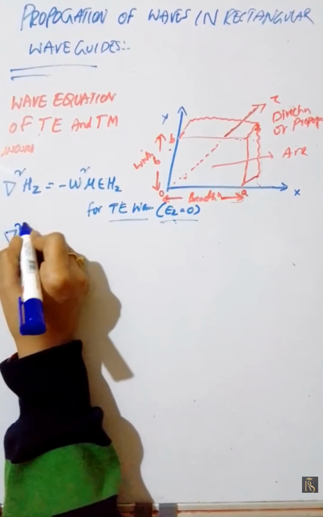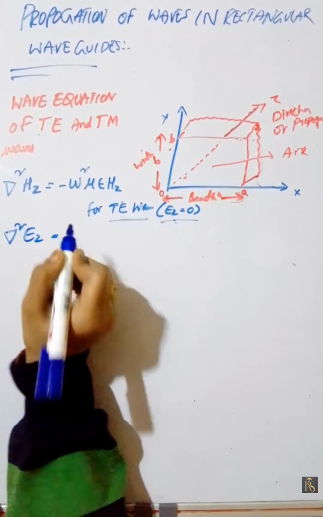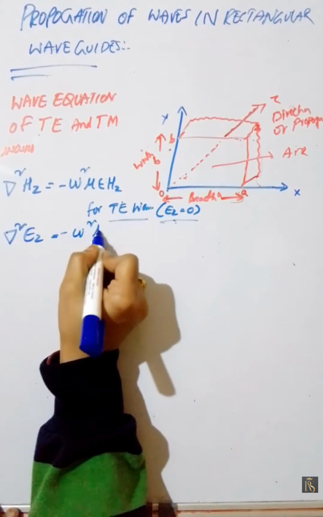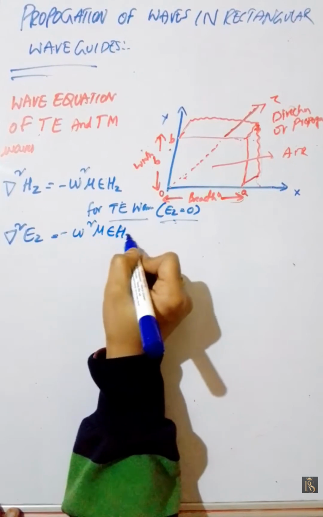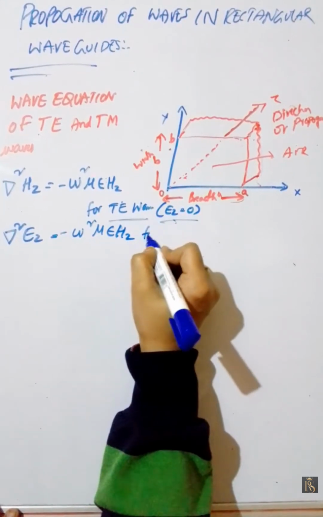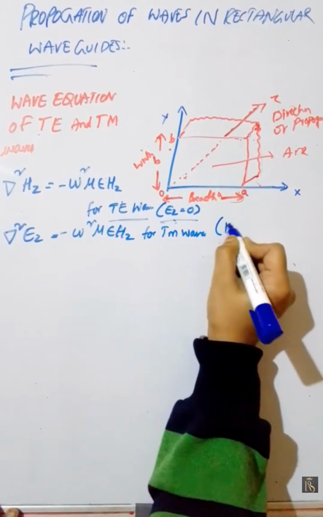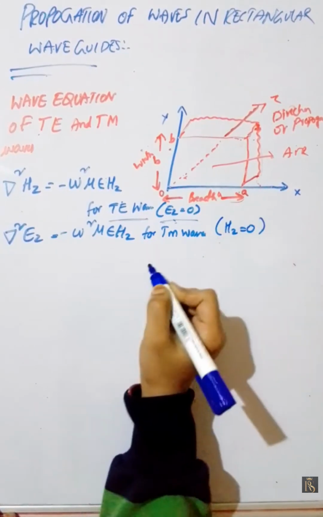Whereas del square Ez is equal to minus omega square mu epsilon Ez for TM waves, and Hz is equal to 0.